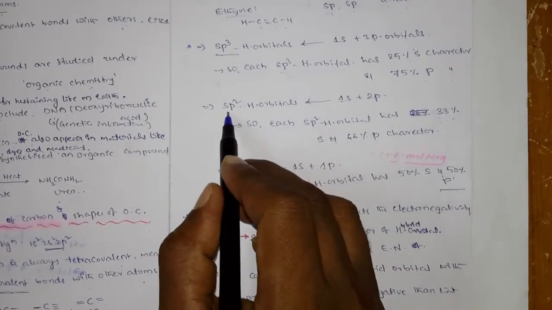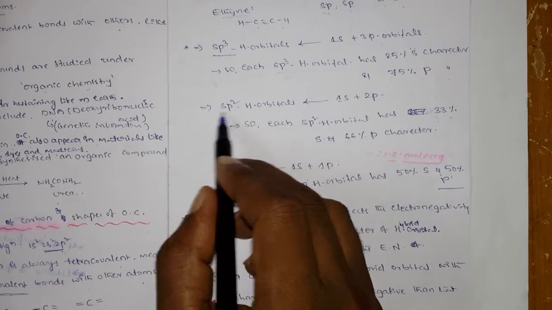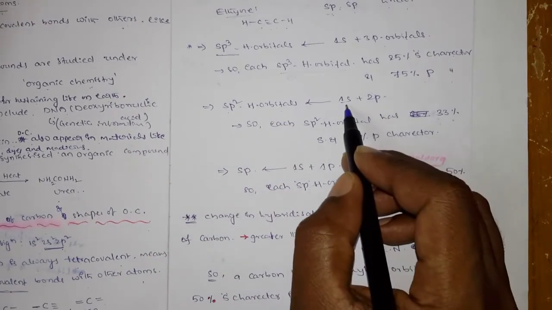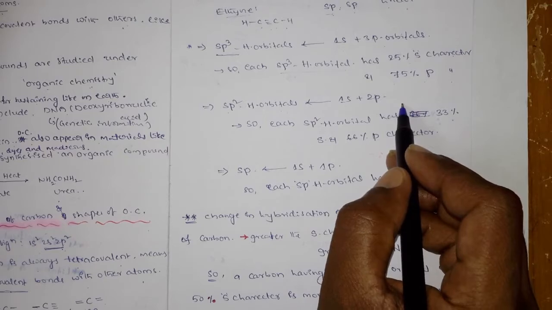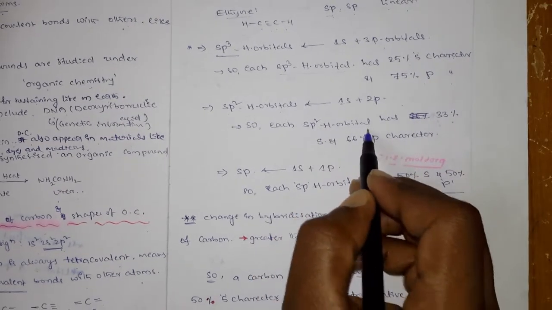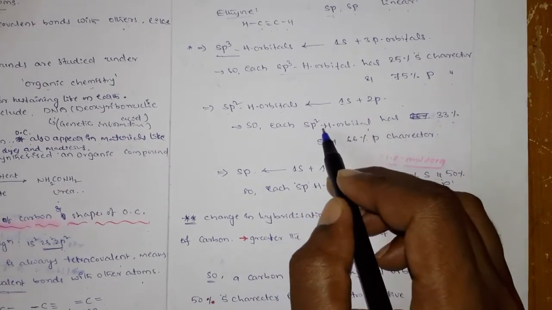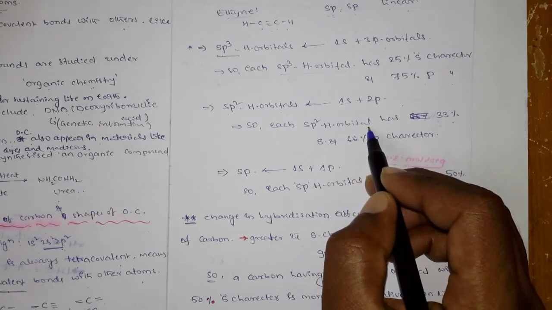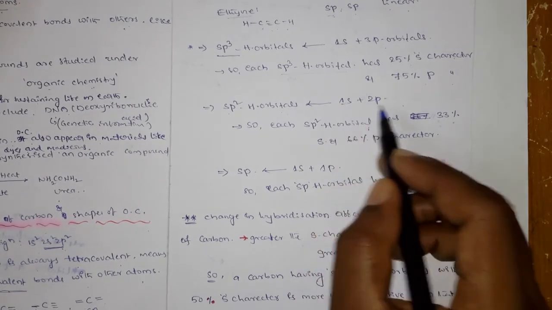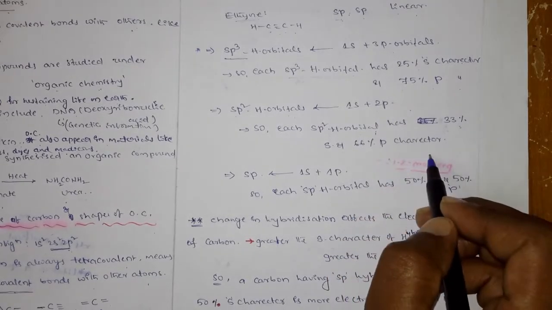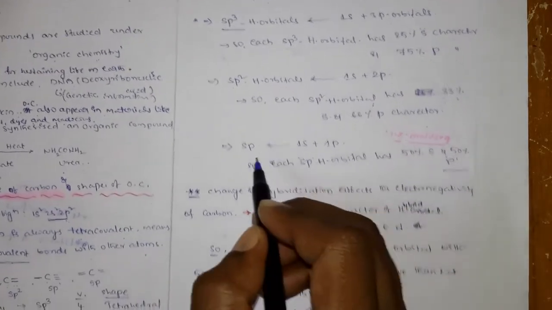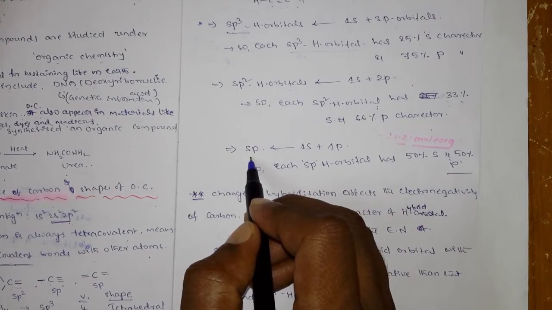And next is the sp2 hybridization. In the sp2 hybridization, one s orbital and two p orbitals are involved. That means each sp2 hybrid orbital contains 33% s character and 66% p character.